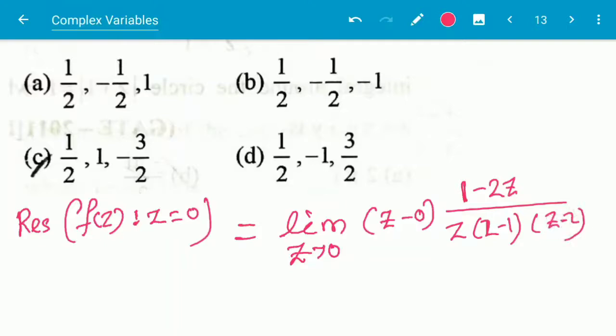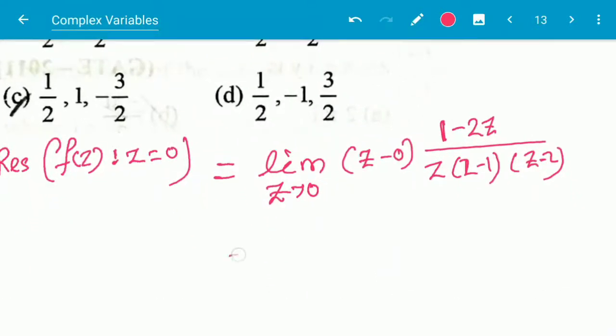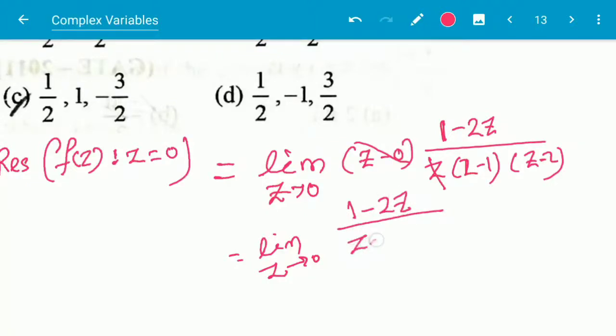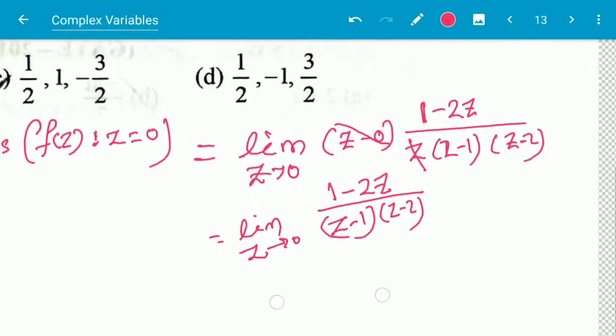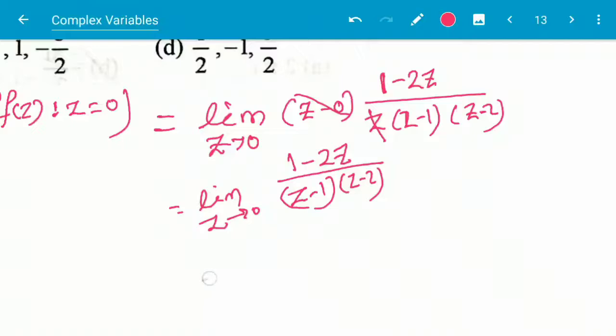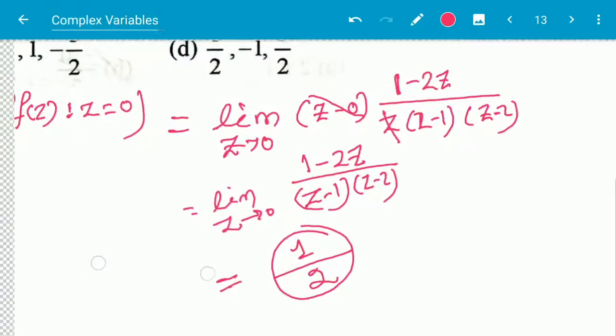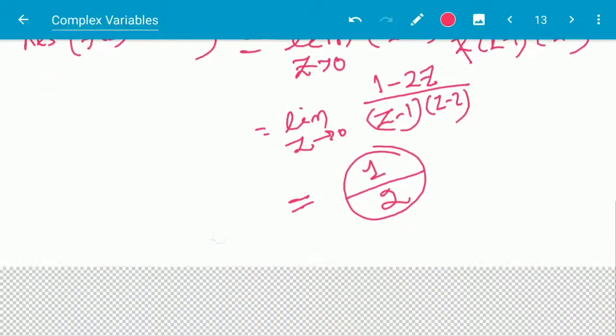So what will be the value? Limit z tends to 0, z will be cancelled out, and 1 minus 2z by (z minus 1) into (z minus 2), and if we put the value 0 for z, it will be 1 by 2. So one residue is half.